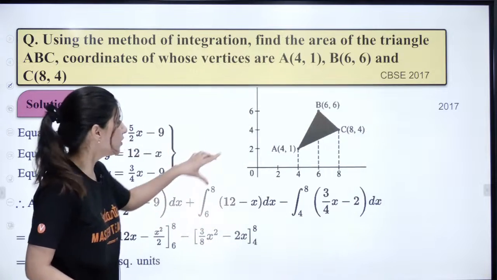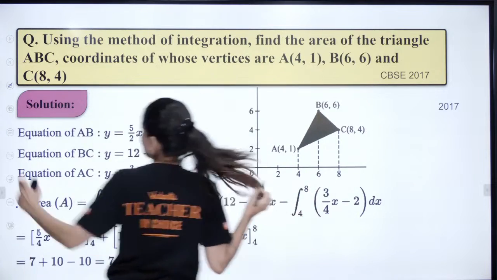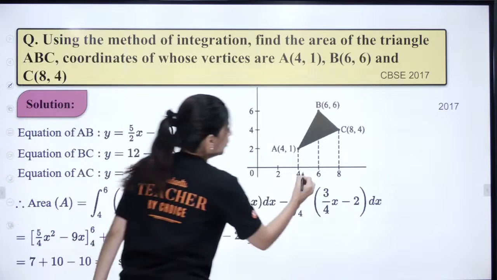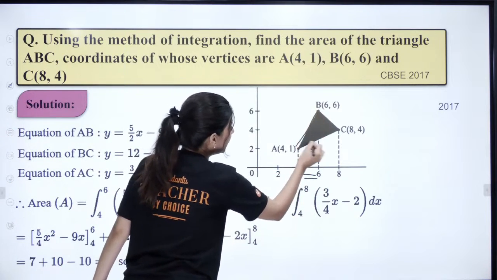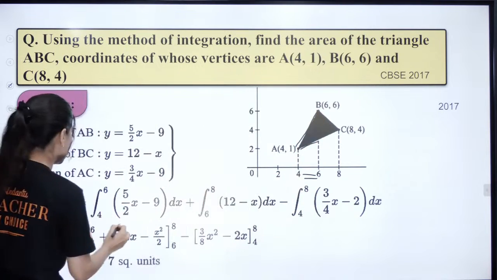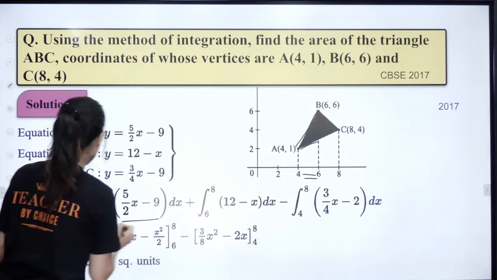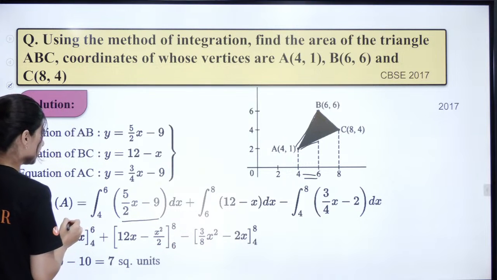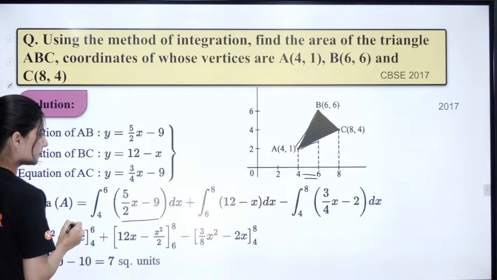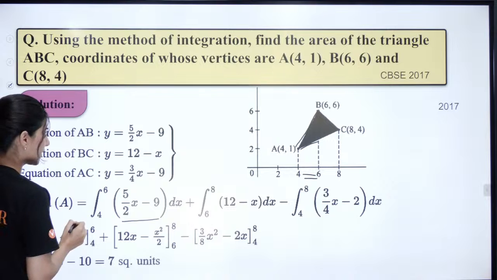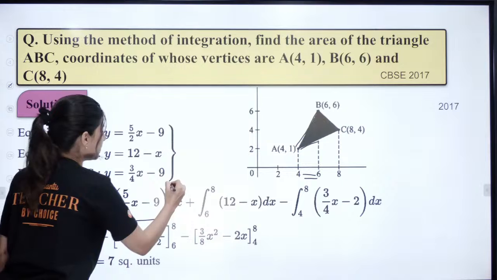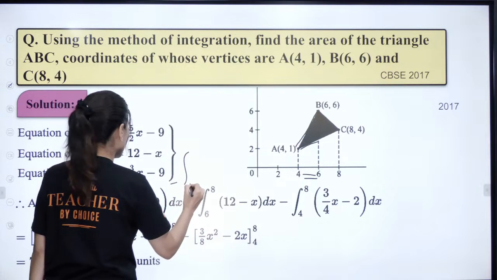Over here you can see from 4 to 6 you are going to integrate AB minus AC. Can you see this is your AB, this is your AC. So minus AC from 4 to 6.